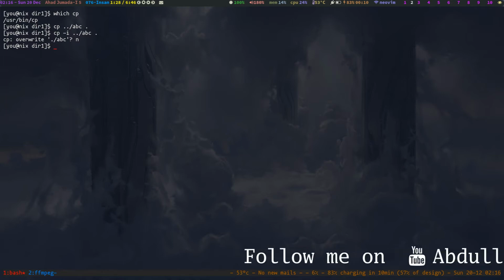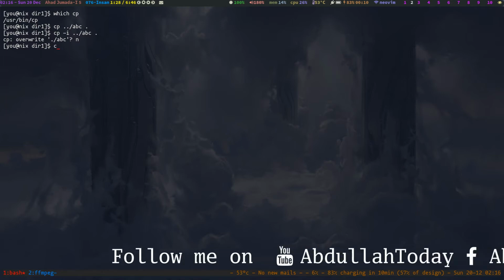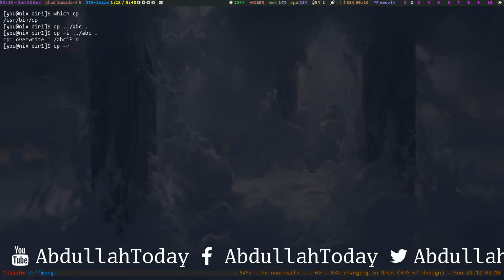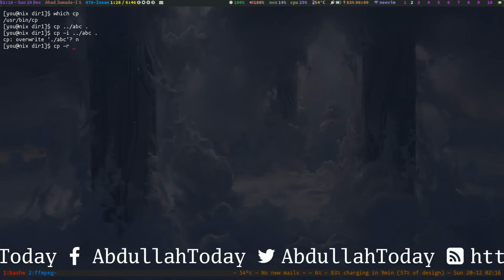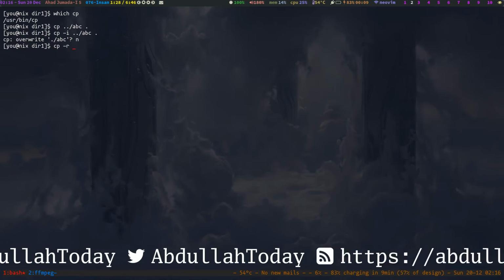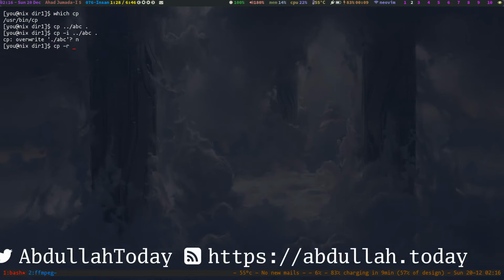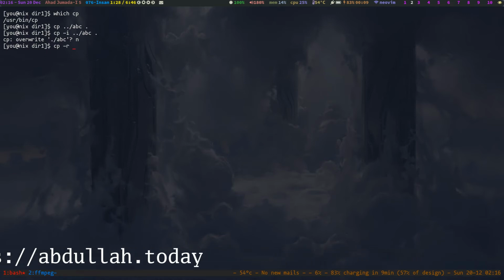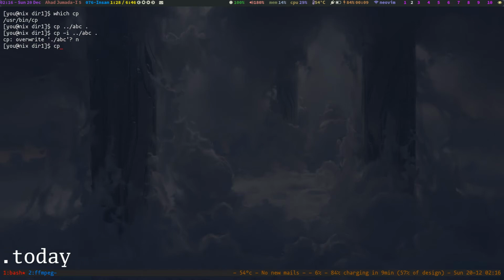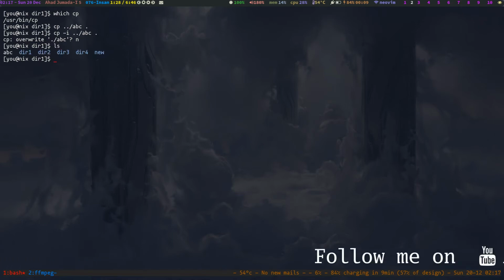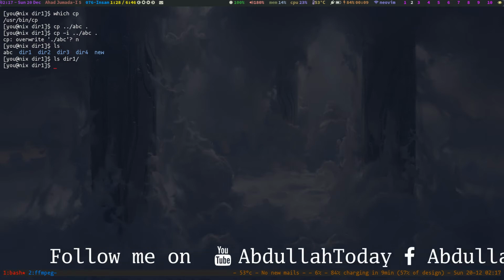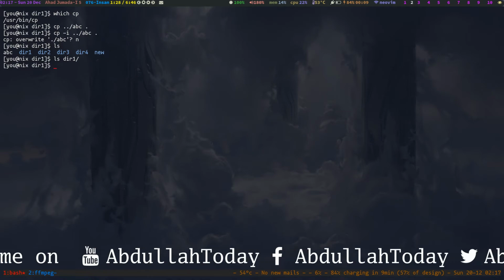Besides that, it also has an -r option, which is recursive. It actually copies the directories and their contents. So let me show you an example. ls directory1, there is no file there.